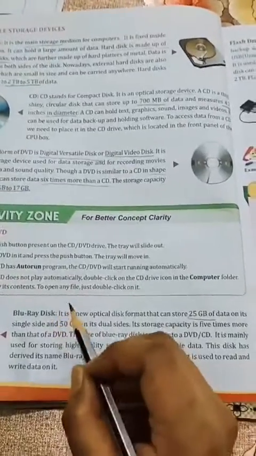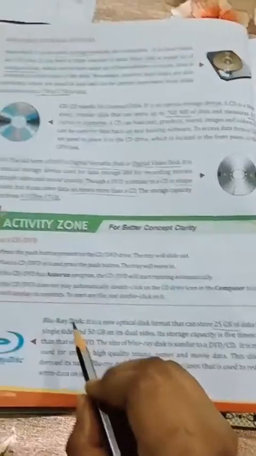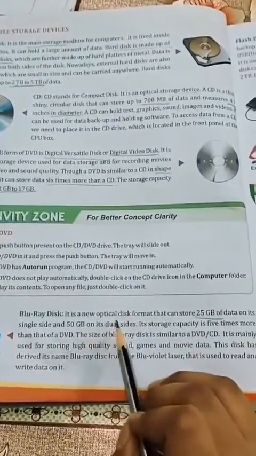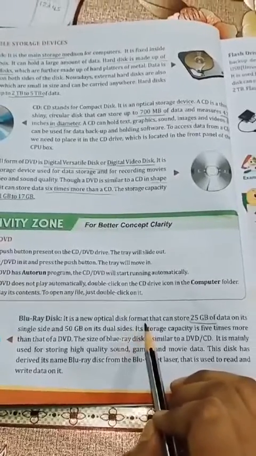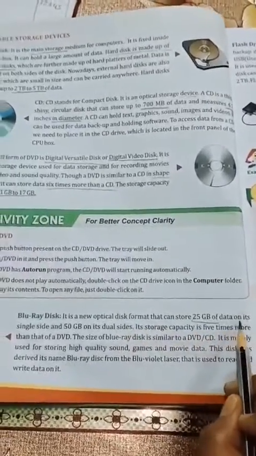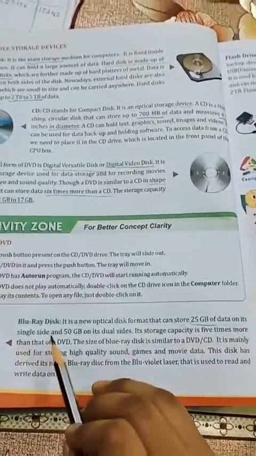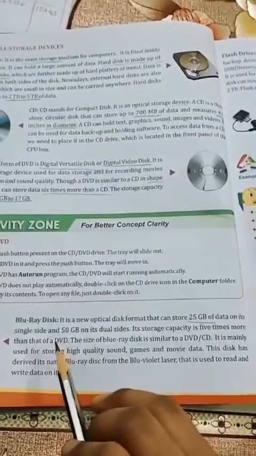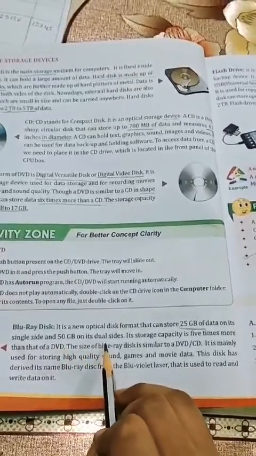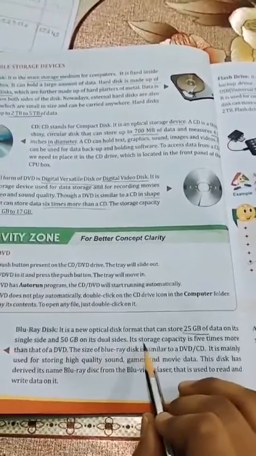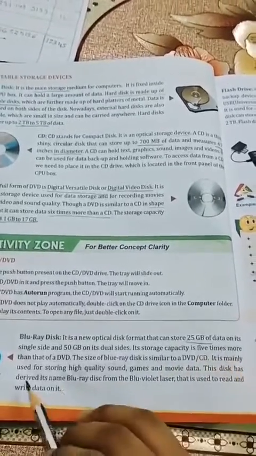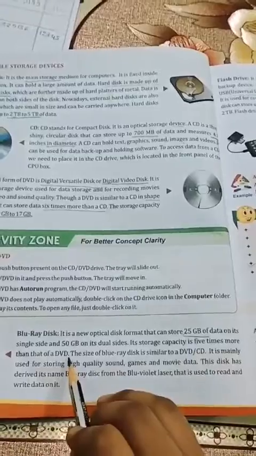Now see Blu-ray disc. A Blu-ray disc is a new optical disc format that can store 25 GB of data on its single side, and 50 GB on its dual sides. Its storage capacity is 5 times more than that of a DVD.